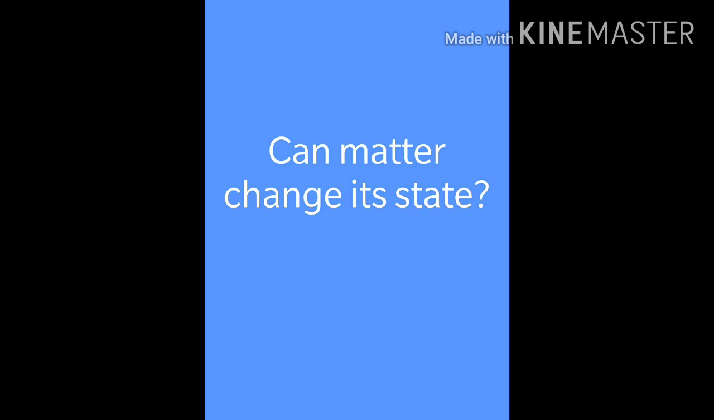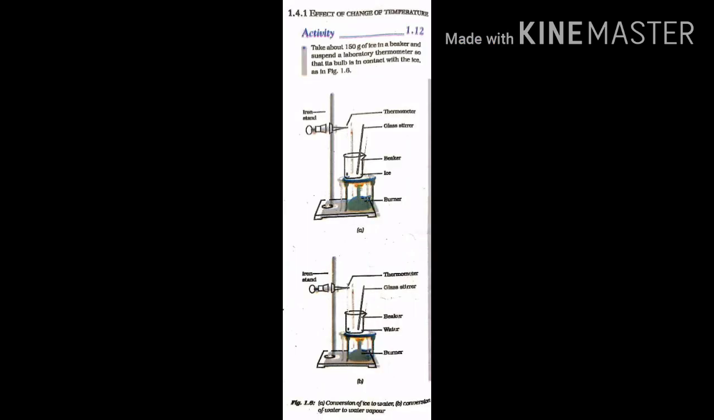In order to find out the answer to these questions, let us do an activity, the effect of change of temperature. Activity 1.12. Look at the picture. Part A shows the conversion of ice to water and B shows the conversion of water to water vapor. Let us do the activity.